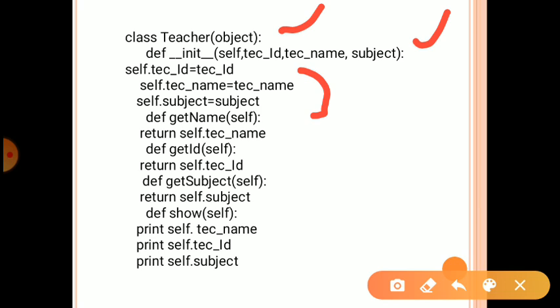Then define get_name(self), return self.teach_name; define get_id(self), return self.teach_id. Here again we return the subject value. Then define show, which is used to display the above data.